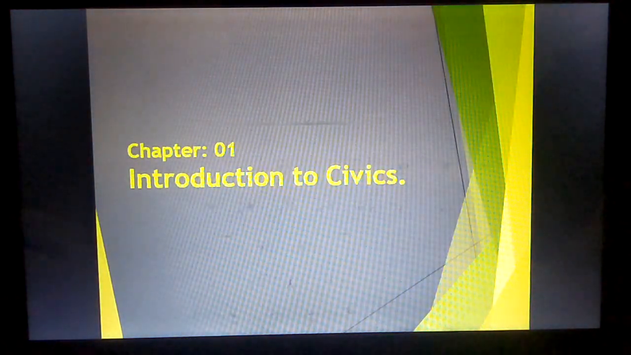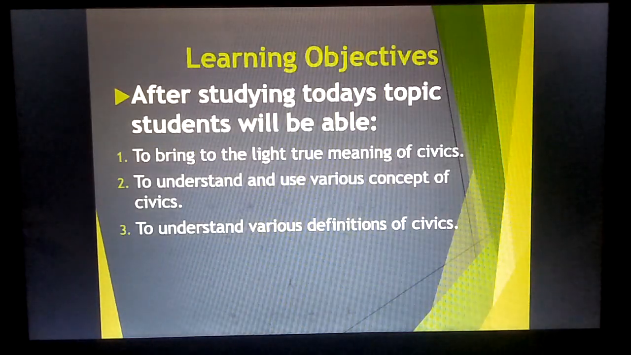Today we shall start with the first chapter of Civics grade 9, that is Introduction to Civics. But before discussion, let's see what the learning objectives of today are. After studying today's topic, we will be able to bring to light the true meaning of civics. Number 2, to understand and use various concepts of civics. And number 3, to understand various definitions of civics.